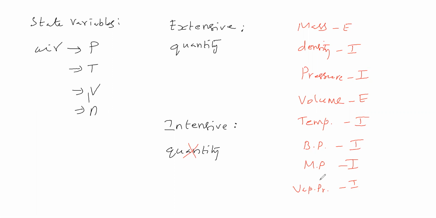That is internal energy, enthalpy, entropy, Gibbs energy, heat capacity. These and all are there, but these we will discuss later. Now the conclusion is, extensive property means it depends on quantity. Intensive property means it does not depend on quantity. Next, some processes we will see.